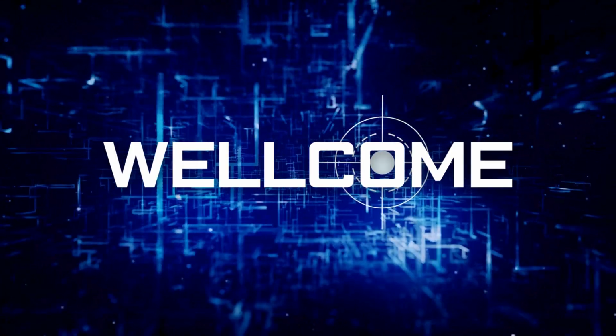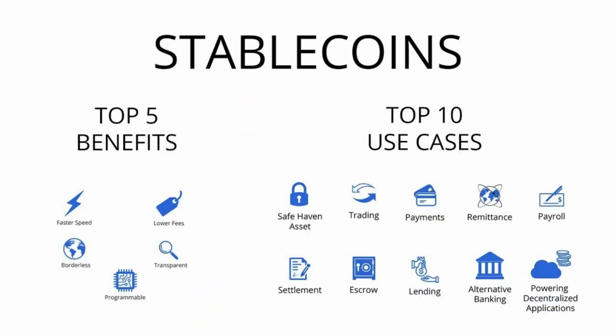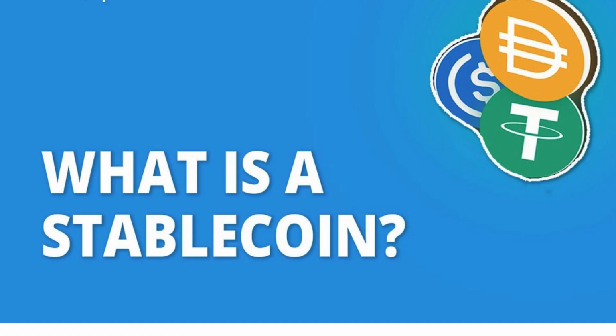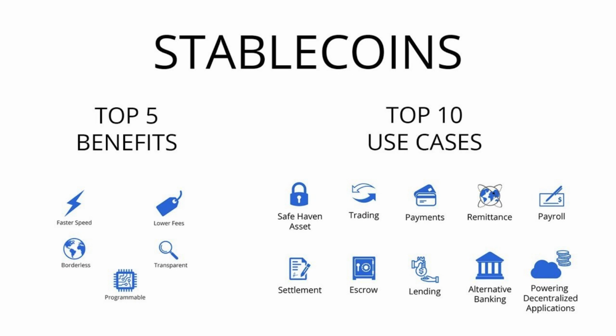Today, let us look at stablecoins and their diverse use cases in the cryptocurrency space. 1. Introduction. Ensuring stability, stablecoins are a class of cryptocurrencies designed to minimize price volatility, often by pegging their value to external assets such as fiat currencies, commodities, or algorithmic formulas. This stability makes them invaluable for a wide range of applications within the cryptocurrency ecosystem.